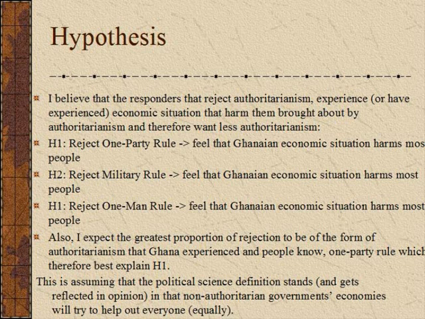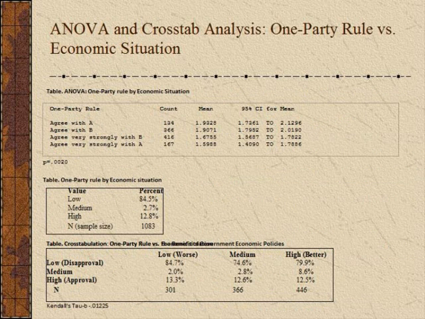This follows on from a political science consideration that authoritarianism harms people's economic situation, and non-authoritarian governments will try and help out everybody equally.